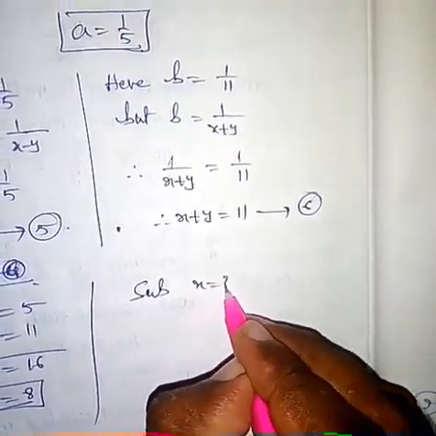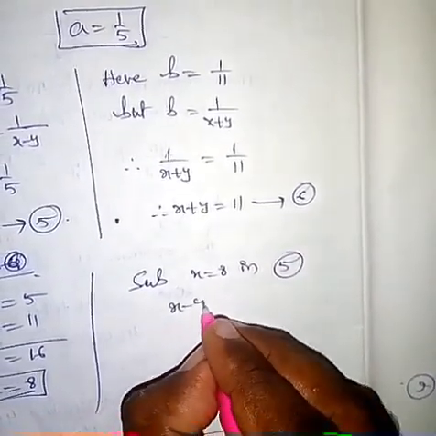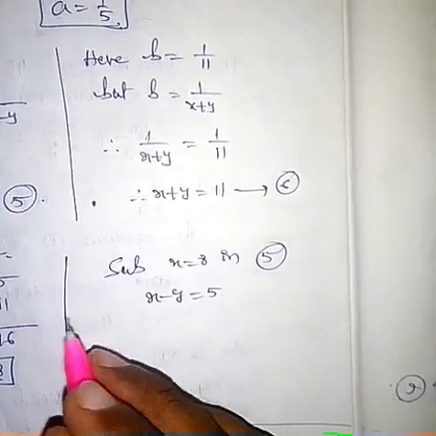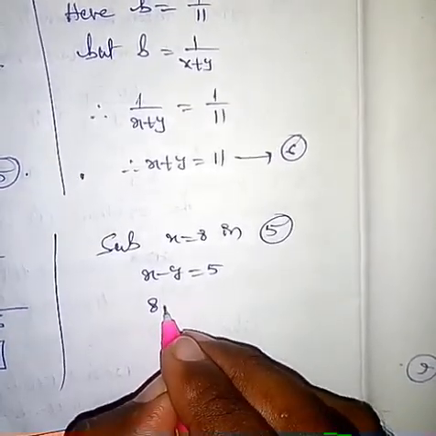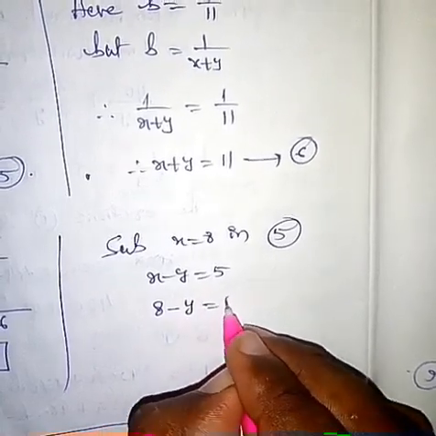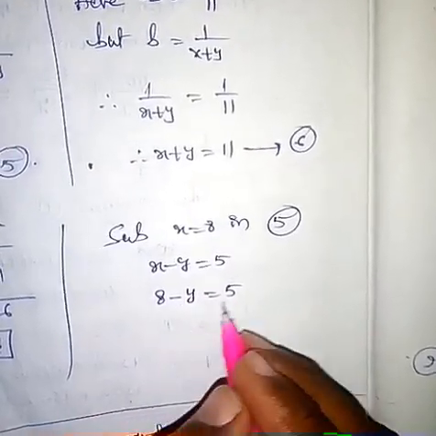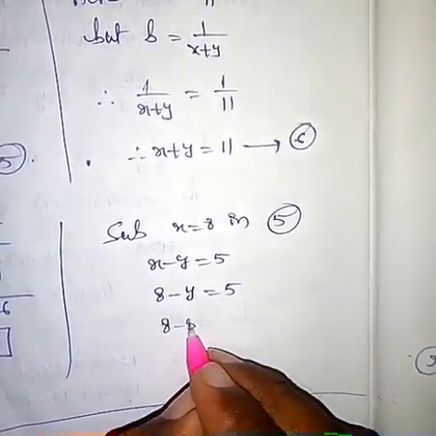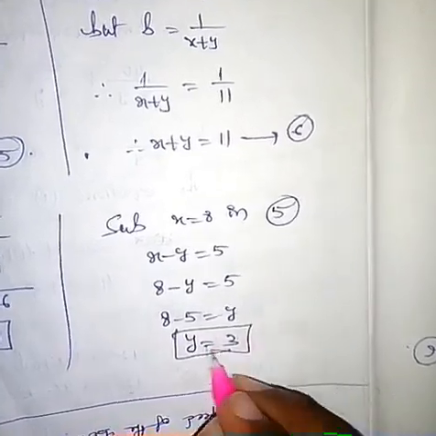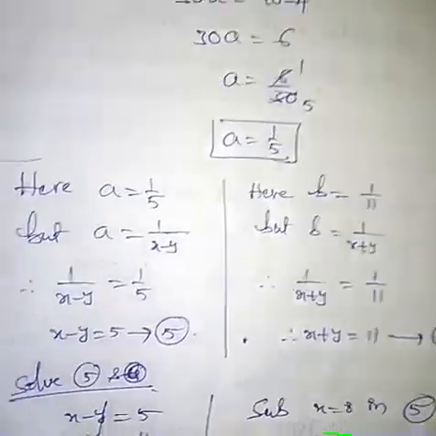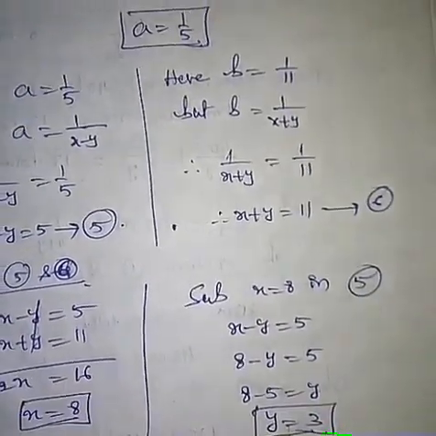Substitute x equal to 8 in equation 5. x minus y equal to 5 is the fifth equation, and if we substitute 8 in the place of x, 8 minus y equal to 5. We need the y value, so transpose y and 5. 8 minus 5 is equal to y, therefore y equal to 3. So x equal to 8 and y equal to 3.